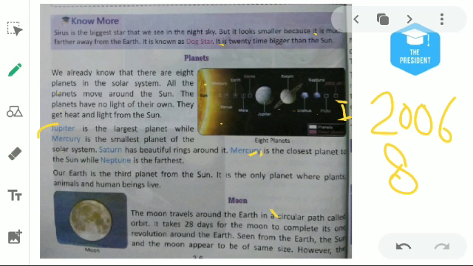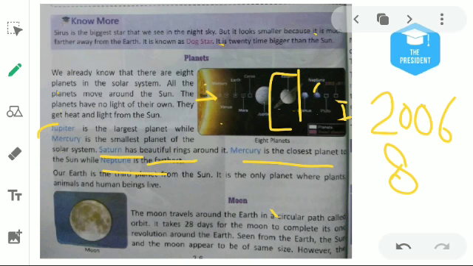Then, Saturn has beautiful rings around it. What is the property of Saturn? Saturn is the only planet which has rings around it. And what is the characteristic of Mercury? Mercury is the closest planet to the Sun, while Neptune is the farthest. Closest to the Sun is Mercury, and farthest from the Sun is Neptune.